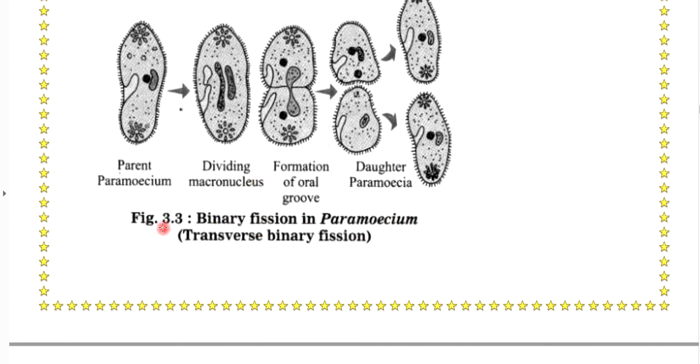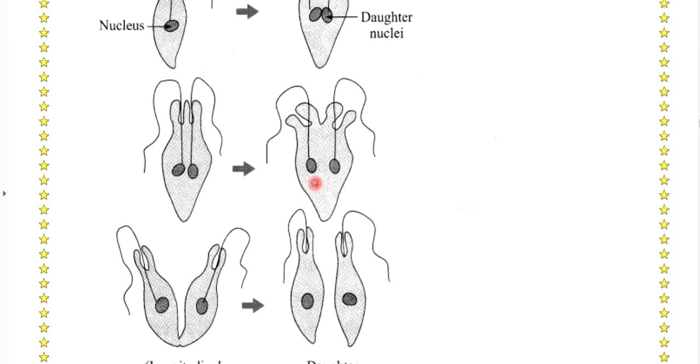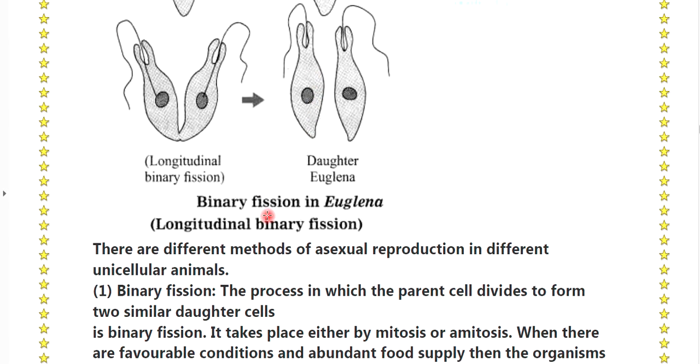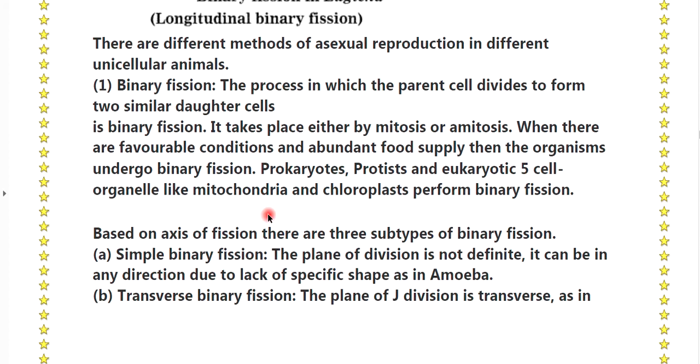After binary fission in paramecium, see the parent paramecium dividing the macronucleus, formation of oral groove and daughter paramecium form. See in euglena, same formation in euglena. There are different methods of asexual reproduction in different unicellular organisms, that is binary fission. The process in which the parent cell divides to form two similar daughter cells is binary fission.